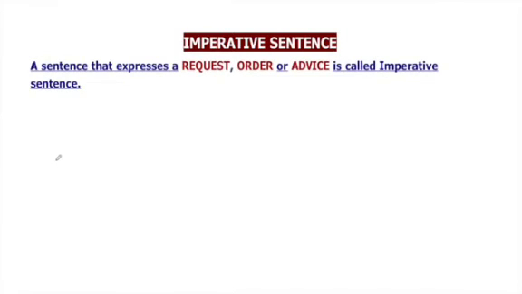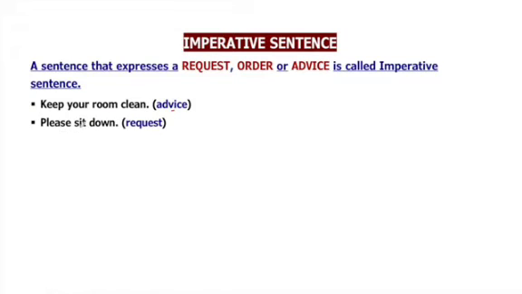Now let's begin with the imperative sentences. A sentence that expresses a request, order, or advice is called an imperative sentence. Let's see. Keep your room clean. This statement shows that we are giving advice to someone. So this will be an imperative sentence. Please sit down. It's a request. Never trust a stranger. So again we are giving a suggestion or advice to someone. So this will be an imperative sentence.